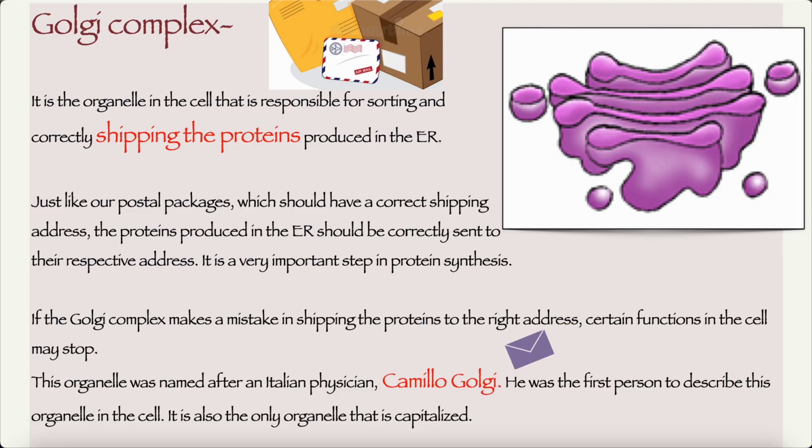Next, moving on to Golgi complex. It is the organelle in the cell that is responsible for sorting and correctly shipping the proteins produced in the endoplasmic reticulum. So once the proteins are being produced by the rough endoplasmic reticulum, they'll have to be sent to specific areas where there is need of protein. Yes? So the job to send to that specific area is the job of the Golgi complex. Just like our postal packages, which should have a correct shipping address, the proteins produced in endoplasmic reticulum should be correctly sent to their respective addresses. It's a very important step in protein synthesis, yes?